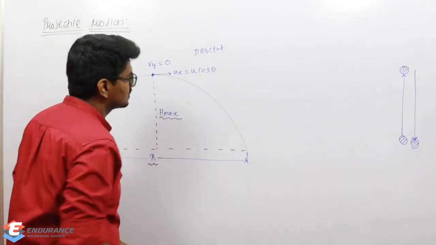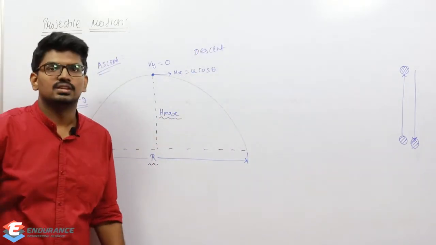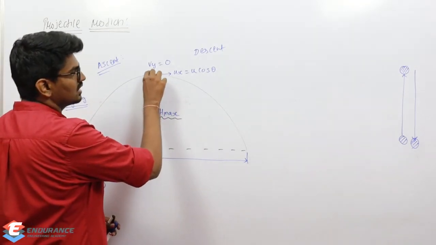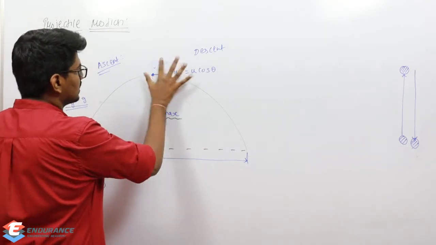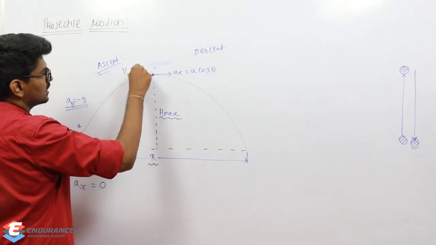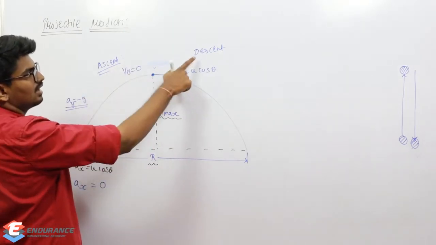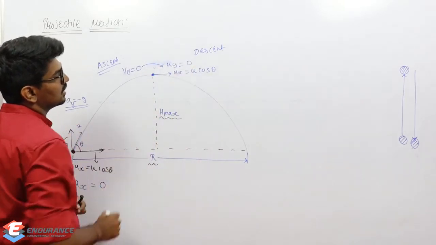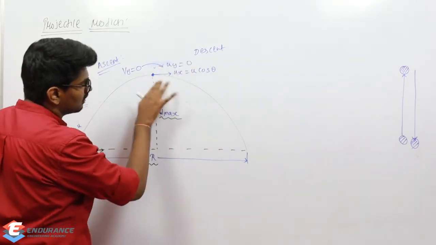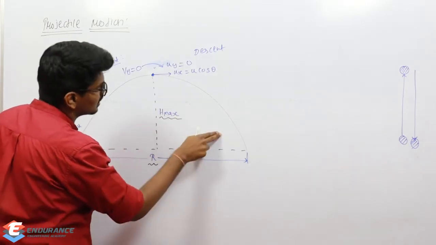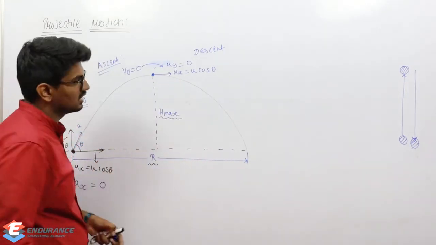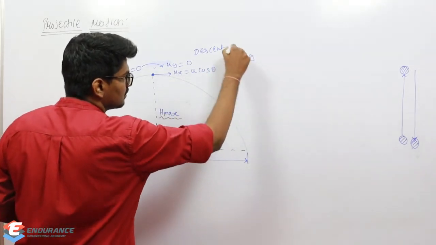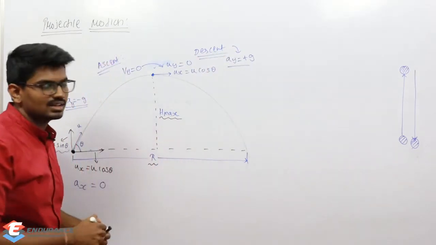We have already seen the same concept when I throw the ball up and the ball comes down. It is the same concept only. Once it reaches zero velocity, let me say like this, Vy is equal to 0, that is the final velocity of ascent is 0. And what about the initial velocity of descent? Initial velocity of descent will also be 0. So when the ball starts descending, the initial velocity will be 0. And as it is moving down, we know that acceleration is plus g now, for descent.